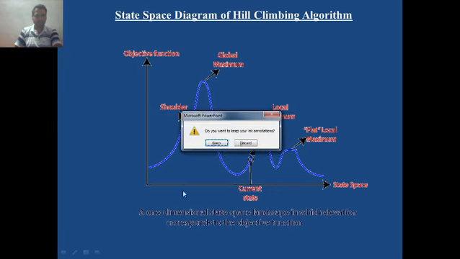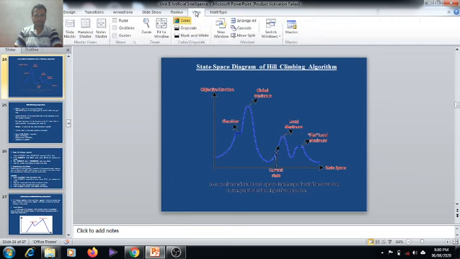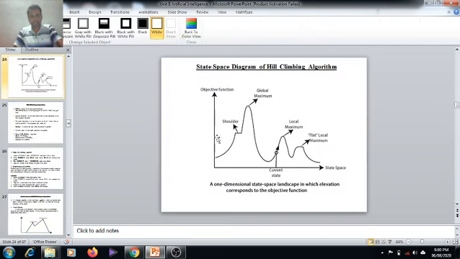If we check this diagram, let me show it in a clear manner. In this same diagram, here is a shoulder, global maximum, local maximum, flat area. Okay, this is the current state. That means the climber can move like this. The climber goes here, then goes down, again moves up, moves down like this. Sometimes the climber is somewhere here, sometimes in a shoulder region, sometimes the climber, a person who climbs up, reaches the topmost position, then the lowest position, like this.